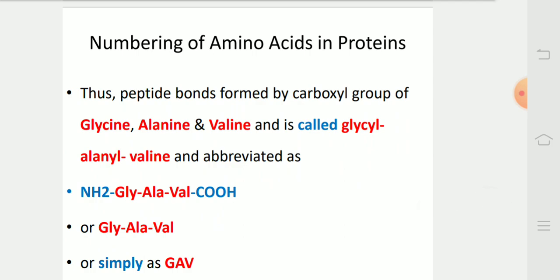Thus, peptide bonds formed by the carboxyl group of glycine with the amino group of alanine, and then the carboxyl group of alanine with the amino group of valine, is called glycyl alanyl valine, and abbreviated as NH2-Gly-Ala-Val-COOH, or it can be abbreviated as Gly-Ala-Val, or simply as GAV.